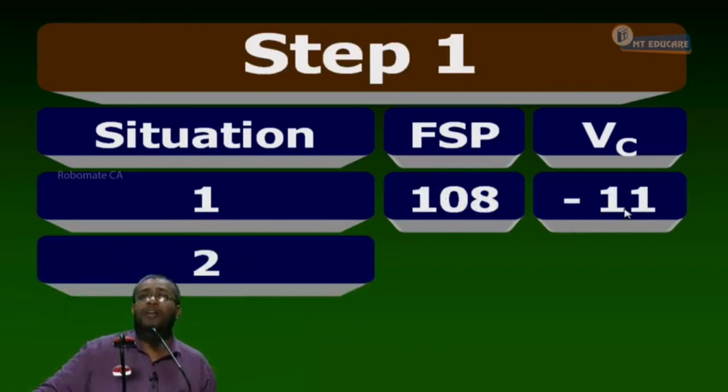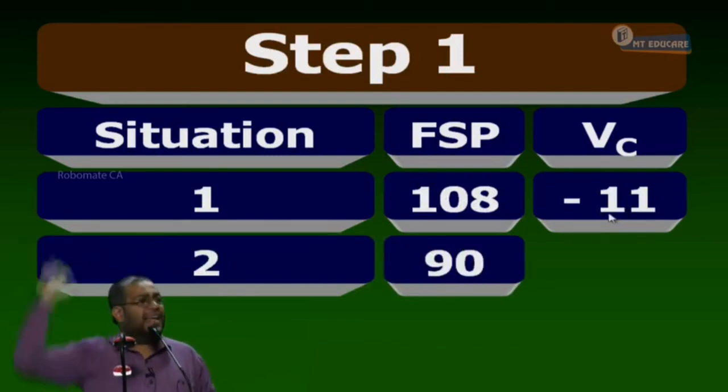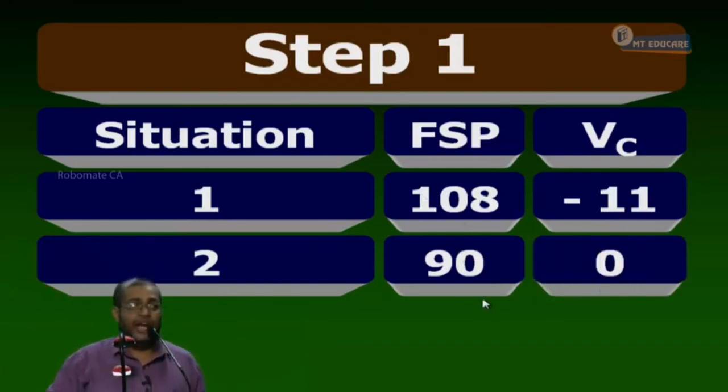Minus 11. Or in situation number 2, what is the FSP? 90. He will decide. He has a right to buy at 97, a share worth 90. Will he exercise or lapse? Then the call becomes 0 value. Understand that only for a holder does the call give a value. For the writer, the call always has negative value. For that only, we are going to find out the premium. Since my value is minus 11 and 0, I should charge some premium for that. That is what I want to discuss now in this problem. So it is minus 11, 0.